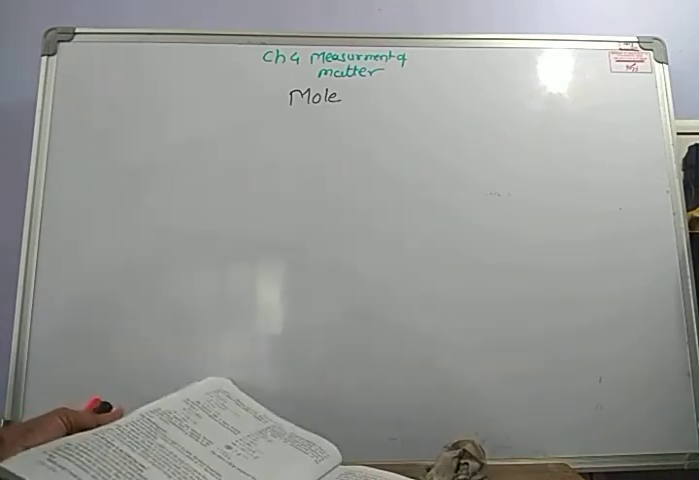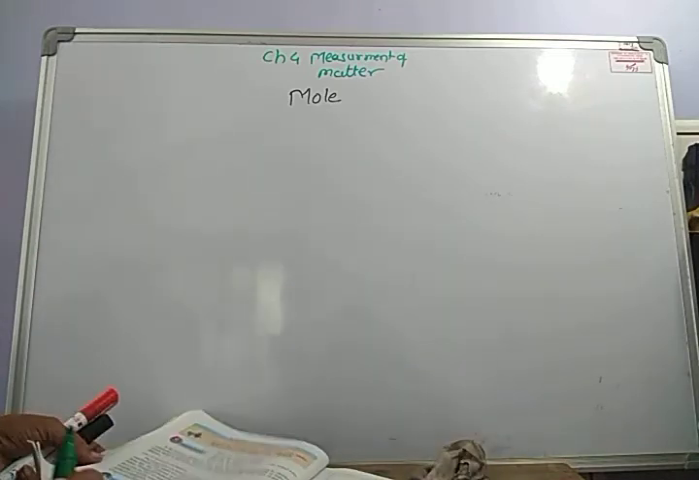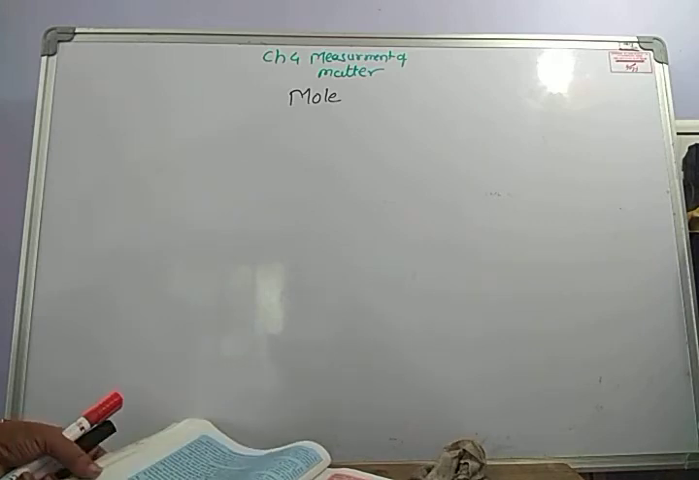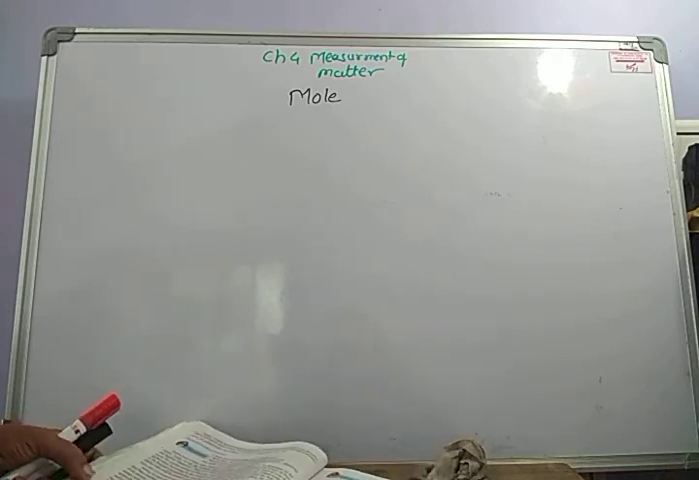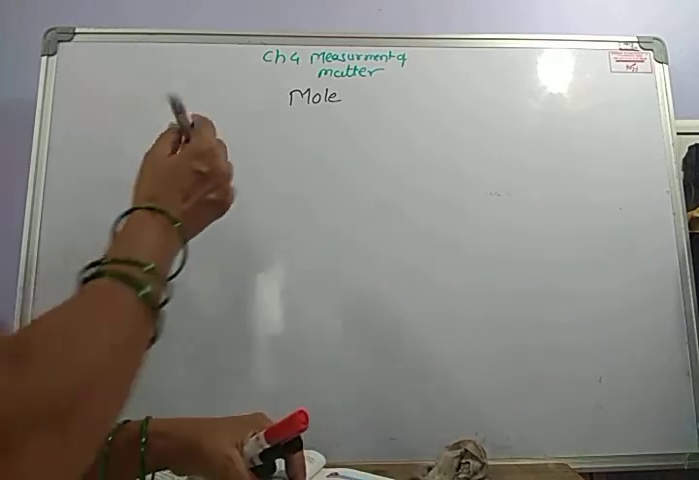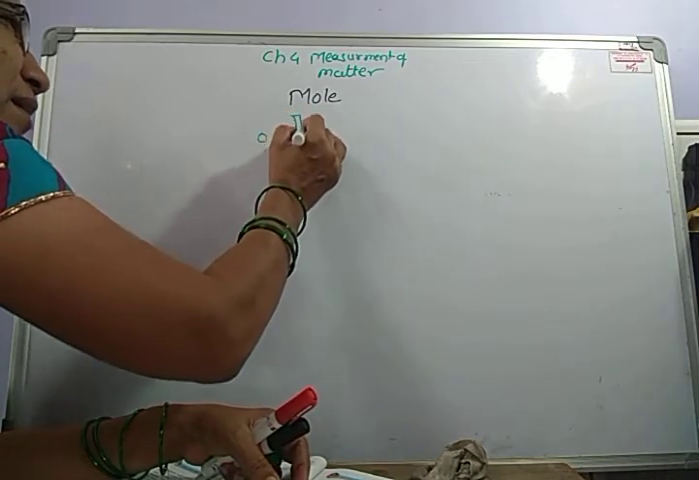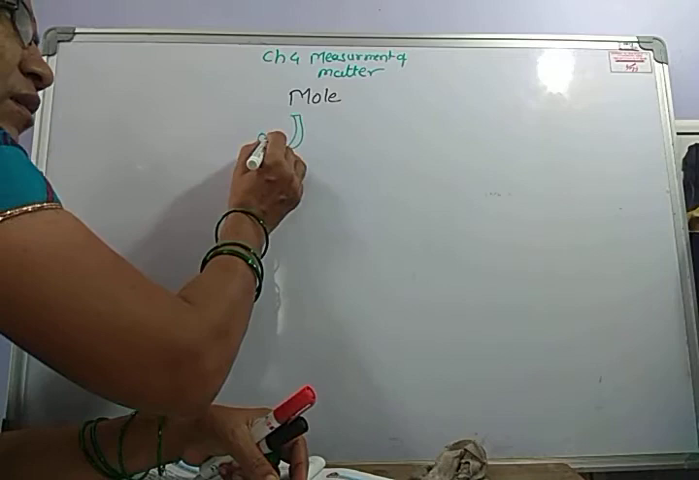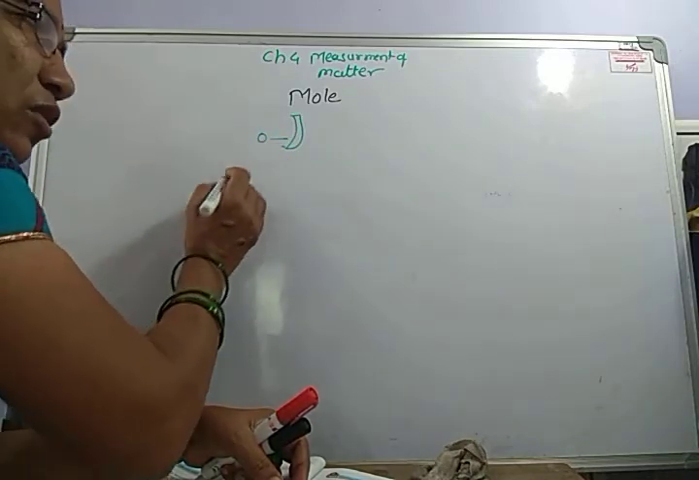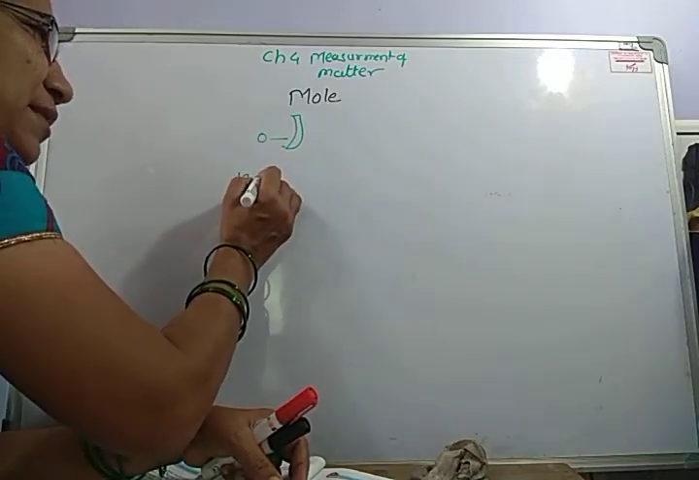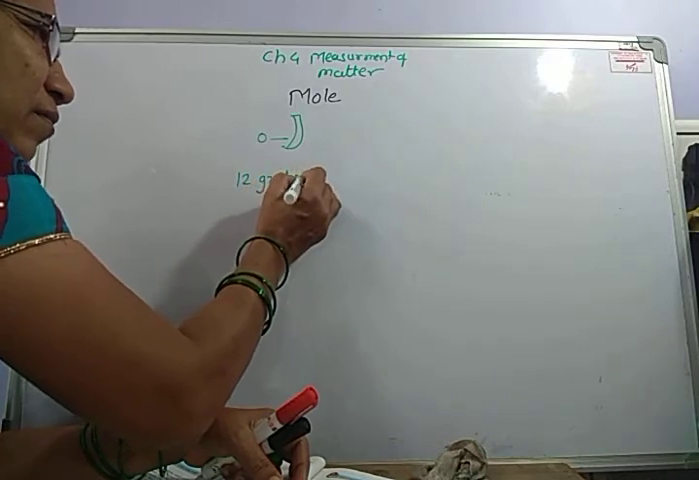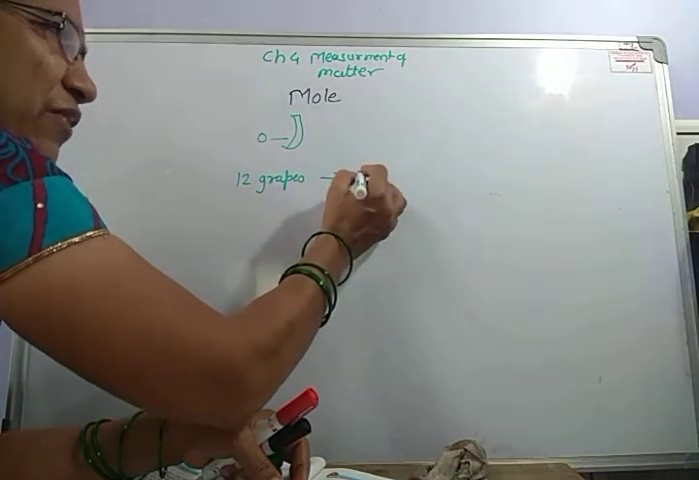What is Avogadro's number? In the last session we have seen that to match, suppose there is one grape and one banana, those are to be matched. So 12 grapes will be matched with 12 bananas.